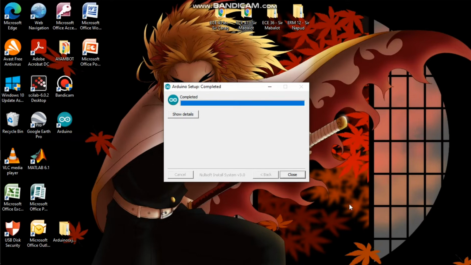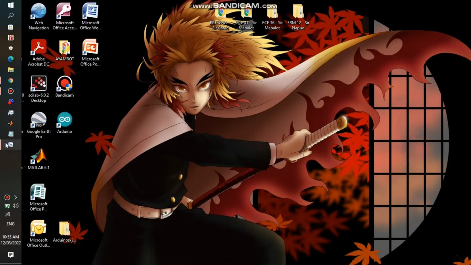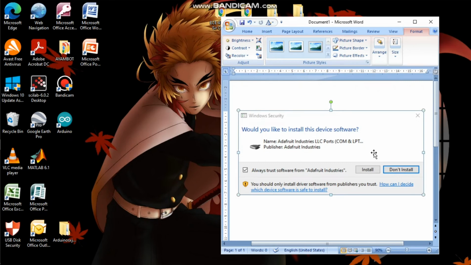Alright, so it has finished the installation. So just click close. So usually when you finish installing, there will be a window popping up, same like this one. It will ask for the USB driver installation. So the moment you see this window, just click install. Because my computer already recognizes Arduino, it doesn't ask for the USB driver installation anymore because I've already had this software back in 2020.